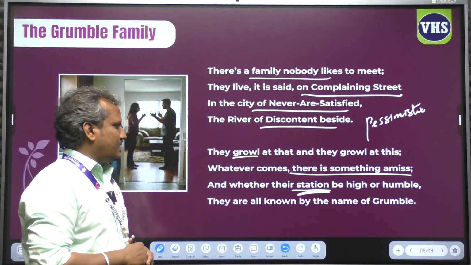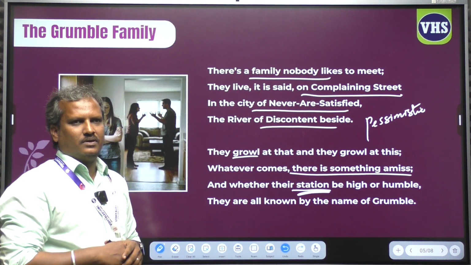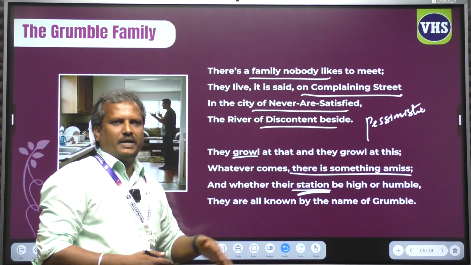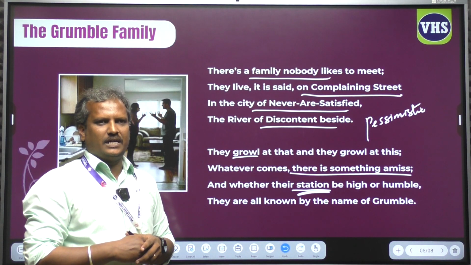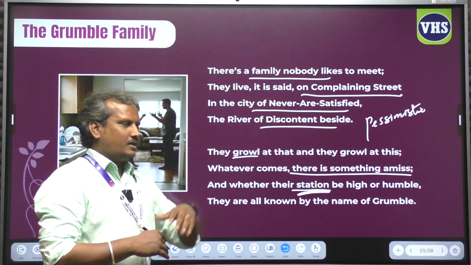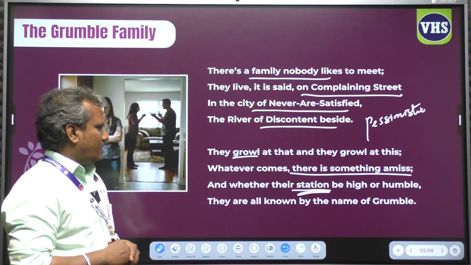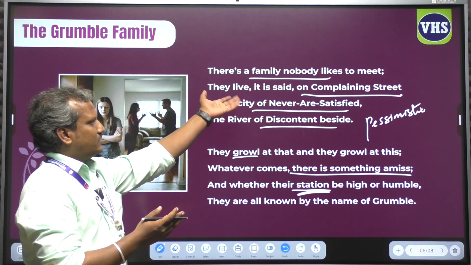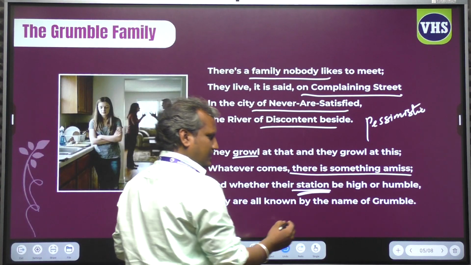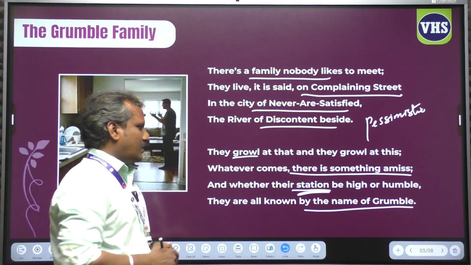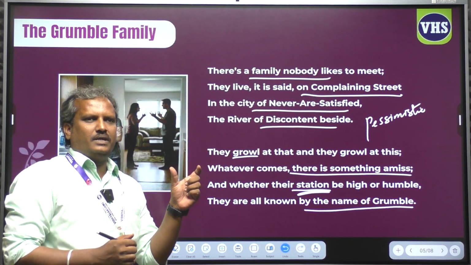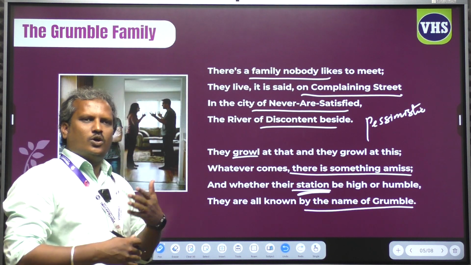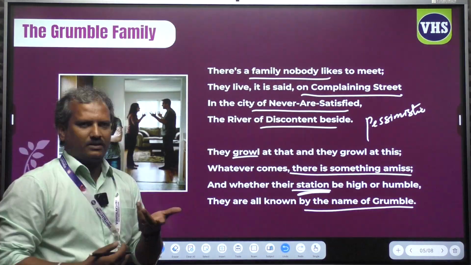Whether their status may be high or humble, whether they are rich or poor, they will be complaining and they will be grumbling. They will not be satisfied even if they are rich. Next, they are all known by the name of Grumble. So they are called the grumblers. The family has that label, Grumble family, because they are always grumbling even for trivial things.